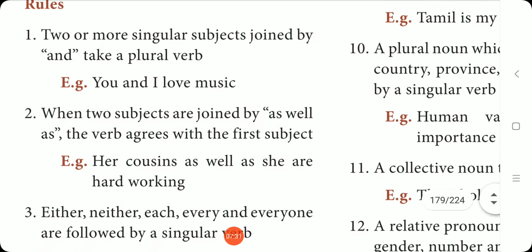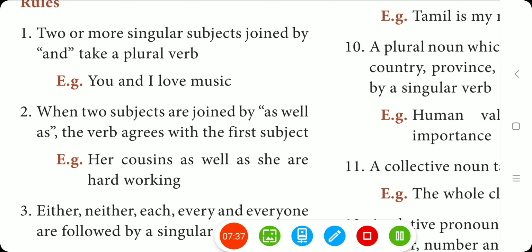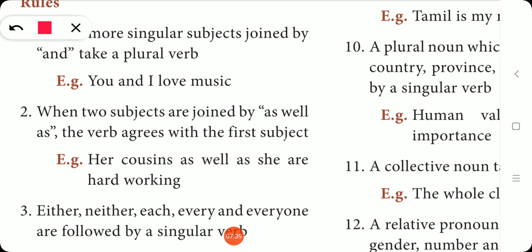So what is the first rule? Two or more singular subjects joined by and take a plural verb. Okay, two or more singular subjects. You have to understand, two or more singular subjects joined by the conjunction and takes a plural verb.